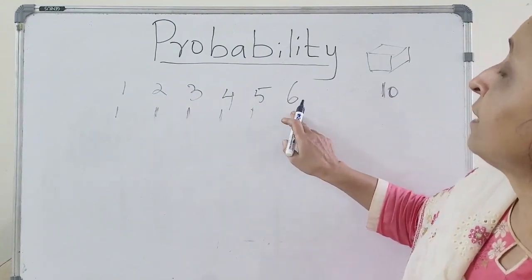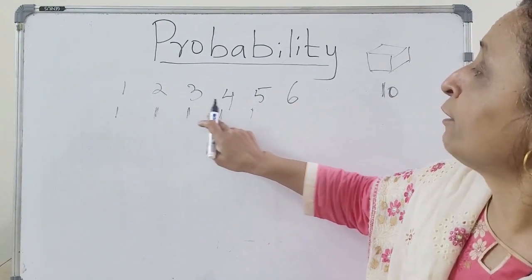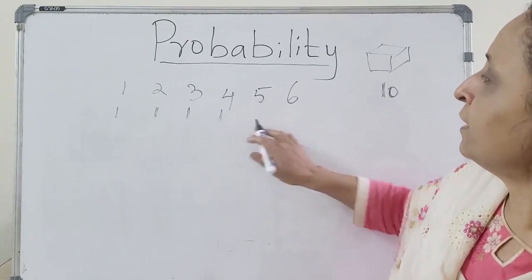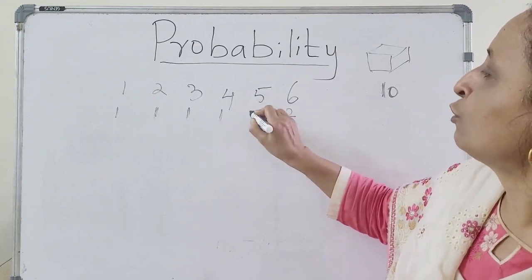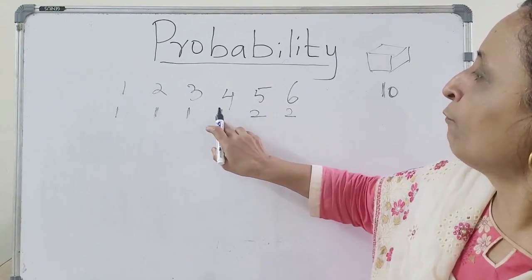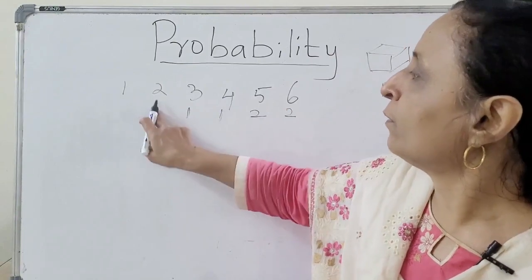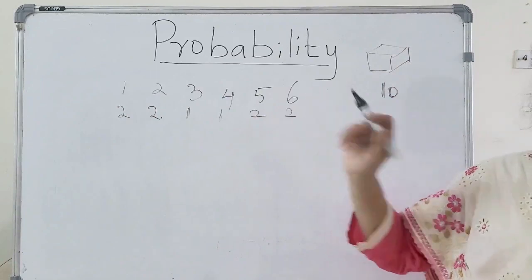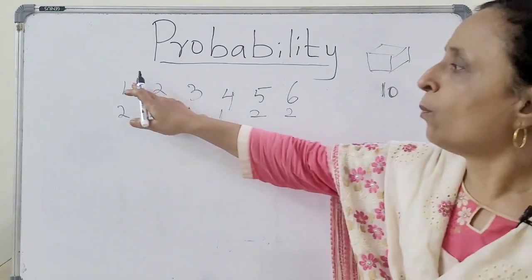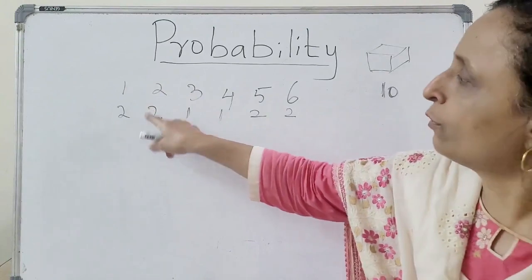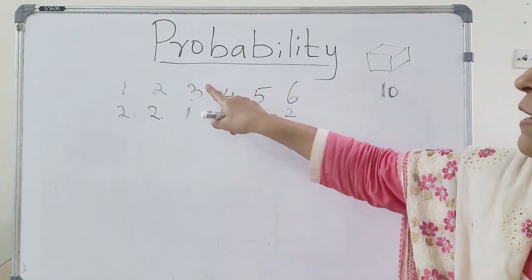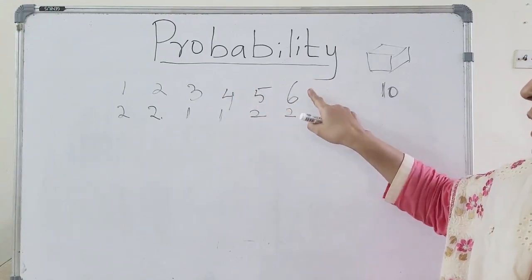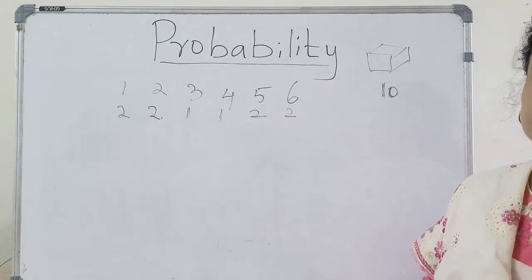Let us take these numbers, simple for your understanding. So 1 you are getting 2 times, 2 you are getting 2 times, 3 you are getting 1 time, 4 you are getting 1 time, 5 you are getting 2 times, 6 you are getting 2 times.